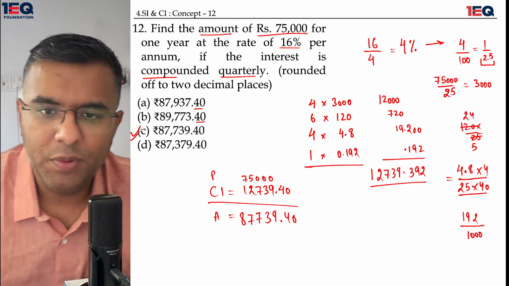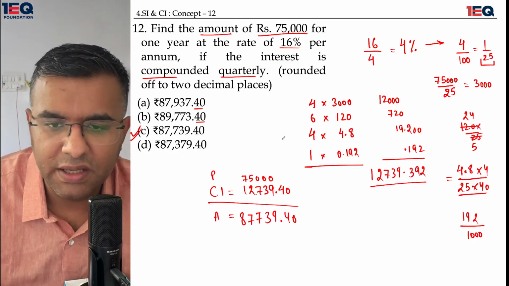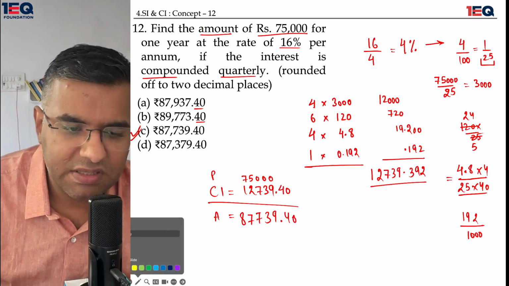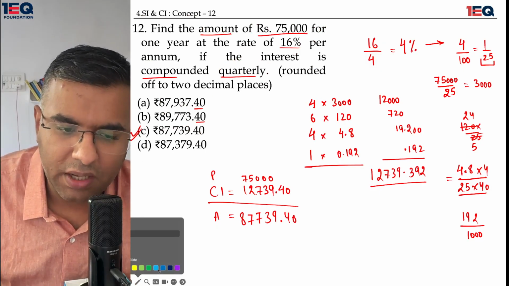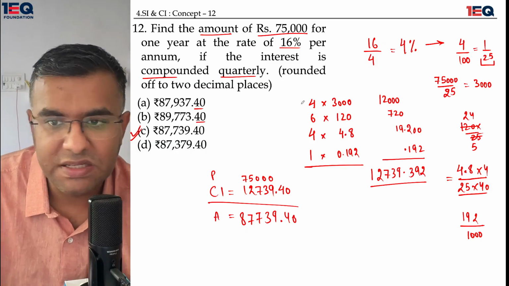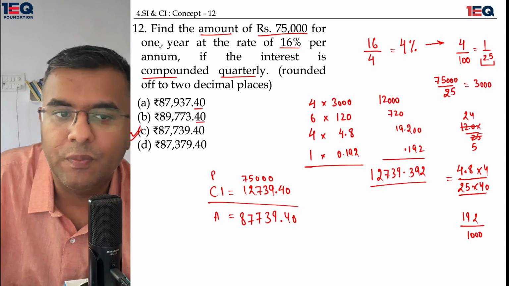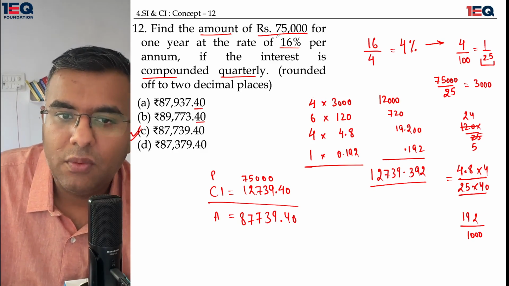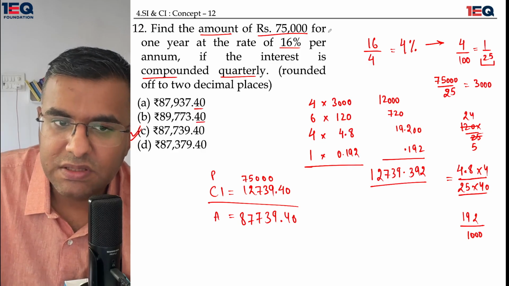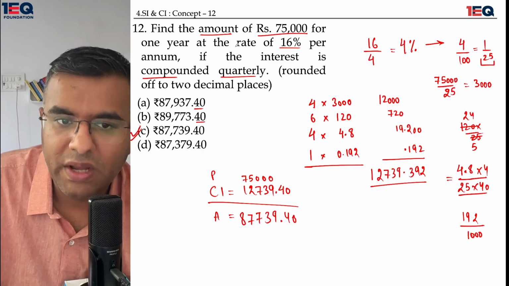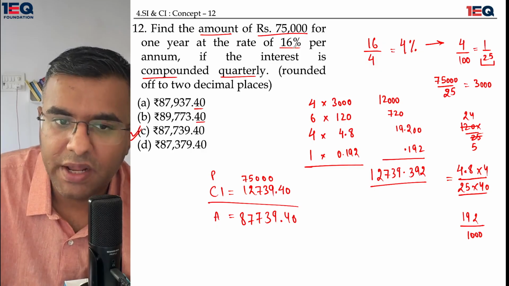Okay, I hope you were able to understand this coefficient thing. What really happens is, I'll tell you. Now I'll conceptually explain the question. I won't be solving it anymore, because the solution is here in front of you. Find the amount of 75,000 rupees for 1 year at the rate of 16% per annum if the interest is compounded quarterly.